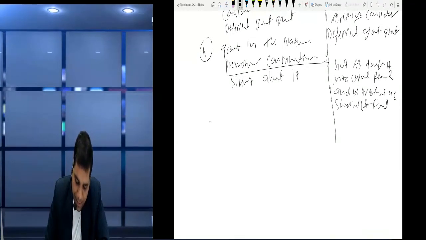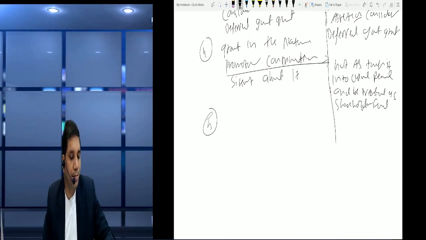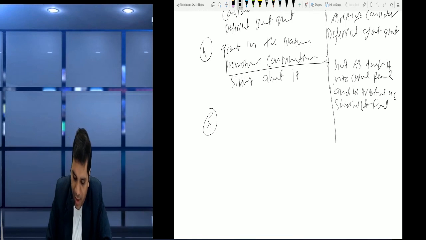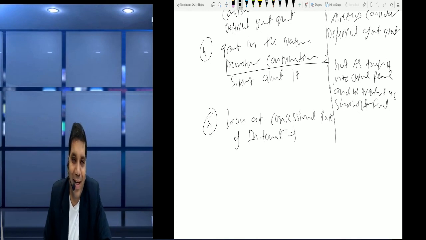Okay friends, next is loan at concessional rate of interest. We just discussed, friends, Ind AS has specified about it that it is a part of government grant as per financial instrument, Ind AS 109, right?